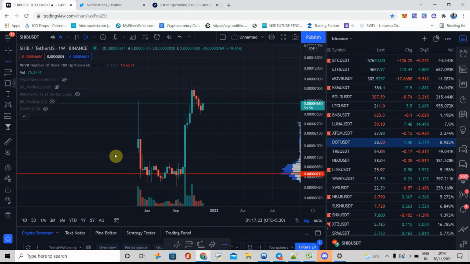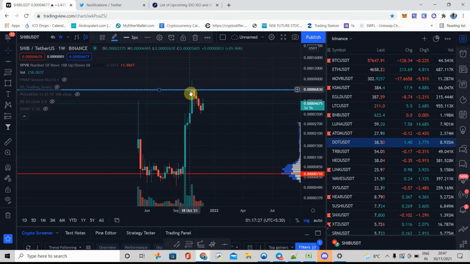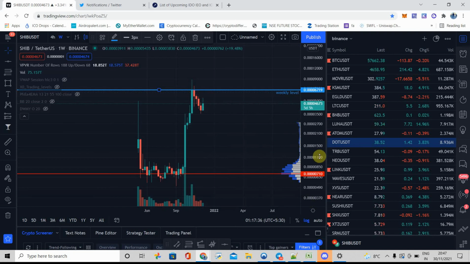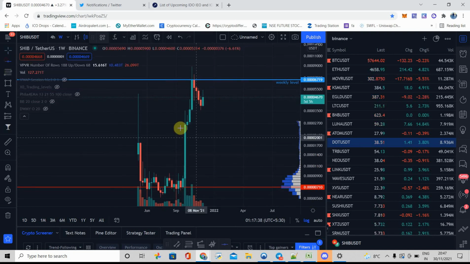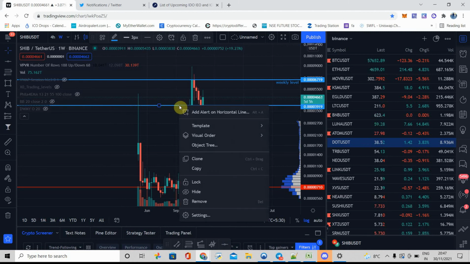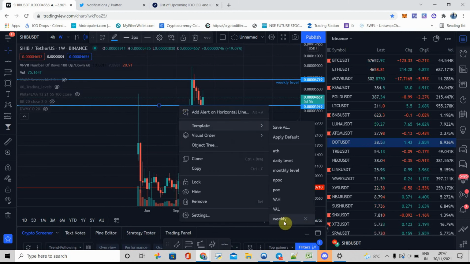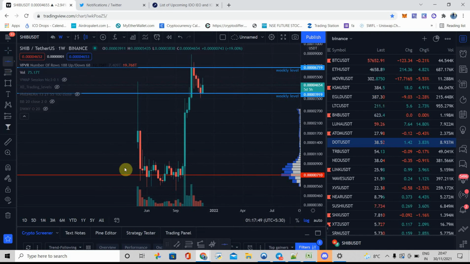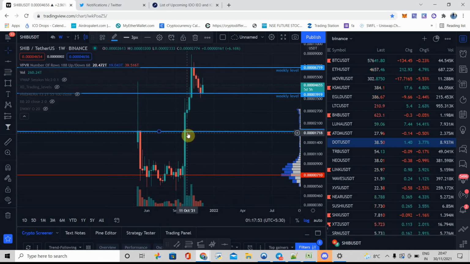Let me draw the horizontal resistance. This is horizontal resistance from where the price went till 3678. So I will mark this level as a weekly. Another weekly level is this one, the newly fresh created level. This I will mark as a weekly level. The another level which I can see is very far is this one.